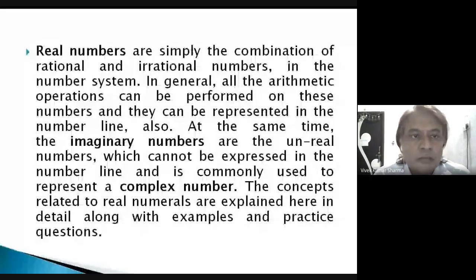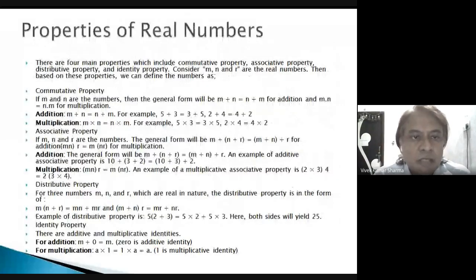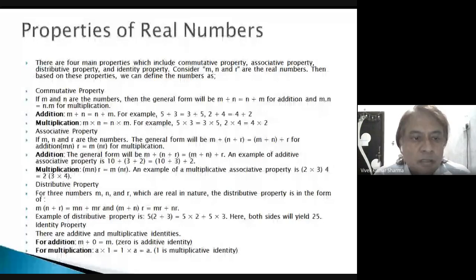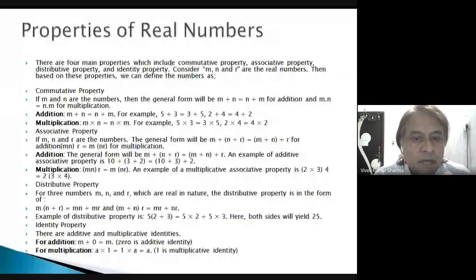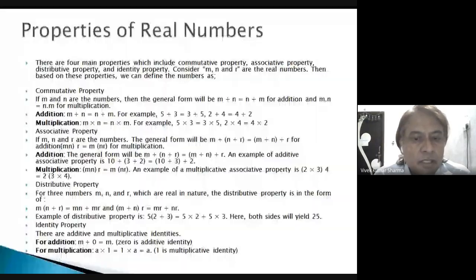The properties of real numbers: addition, multiplication, associative property, distributive property. And there are additive and multiplicative identities. Identity means m plus 0 is equal to m again, so it is the additive identity. a into 1 is equal to 1 into a is equal to a, so 1 is the multiplicative identity for real numbers. So this is the identity property.